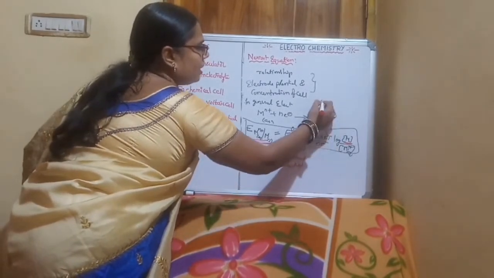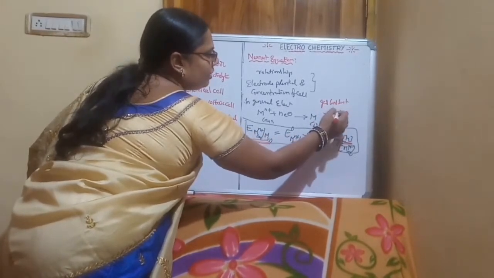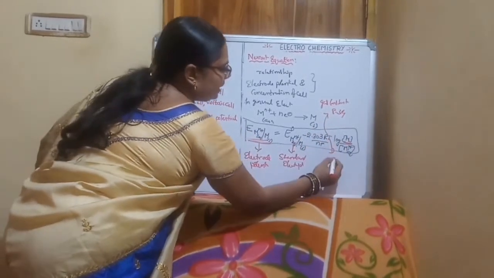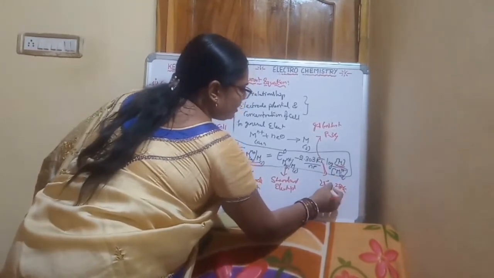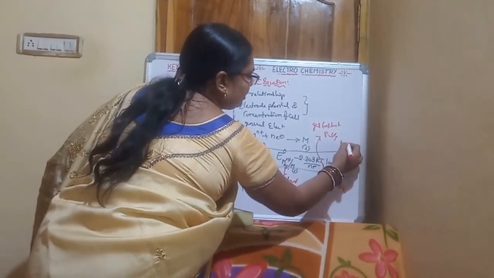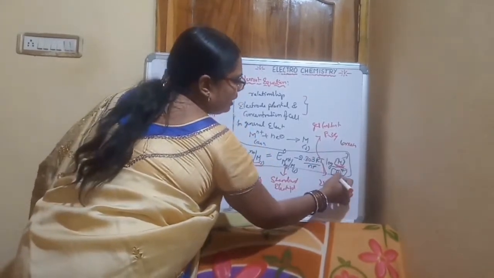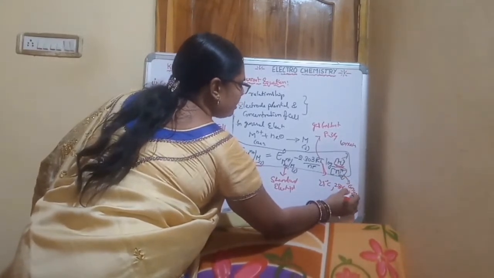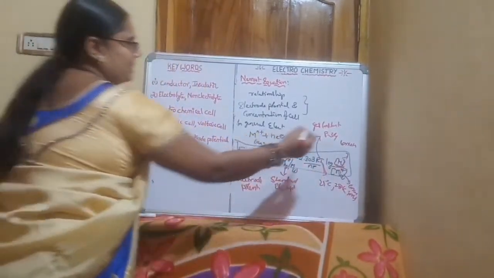R is the gas constant, 8.314. T is the temperature, 25 degrees Celsius or 298 kelvins. [M] is the concentration of the metal, and [M^n+] is the concentration of the ions.